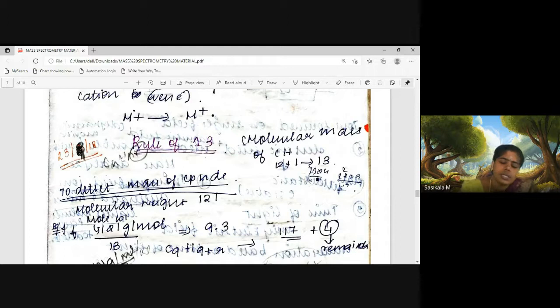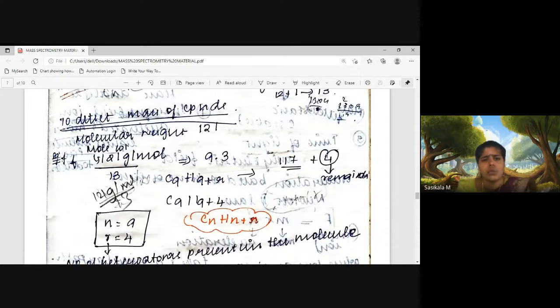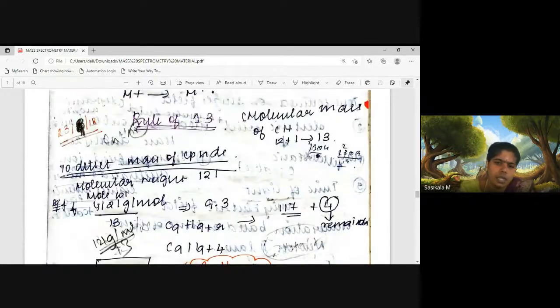And the next rule, the sixth rule, is the rule of 13. To detect the molecular mass of the compound, that means you can even find the molecular formula from the molecular mass by using the rule of 13. From the mathematical calculation itself, we can find out the molecular formula from the obtained molecular weight.